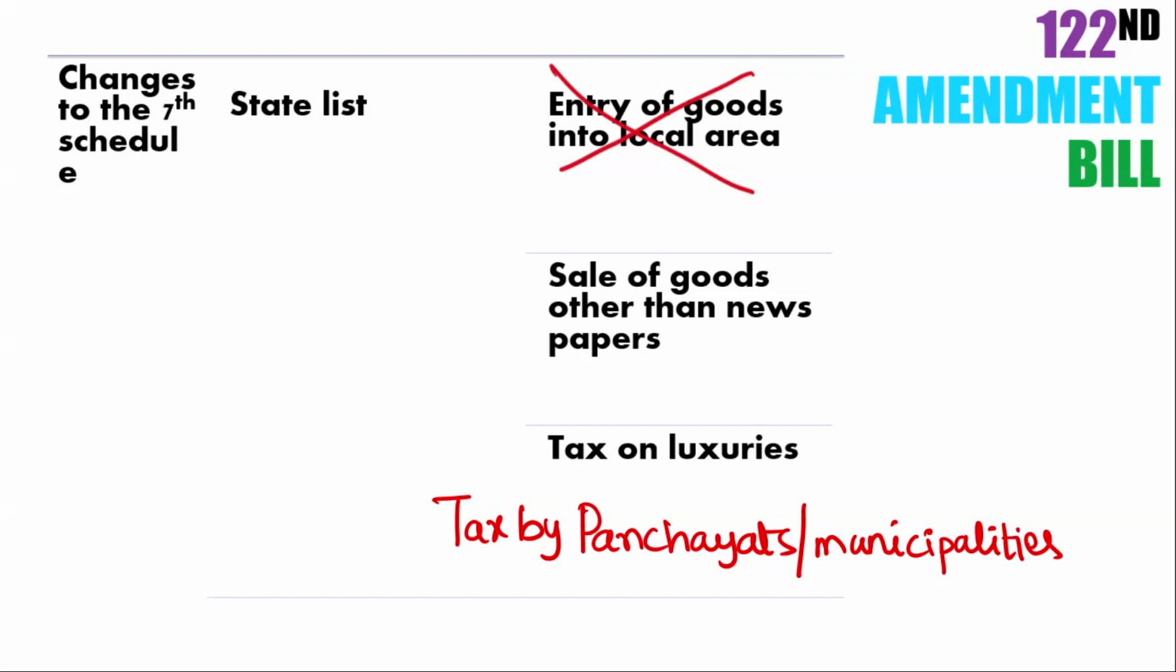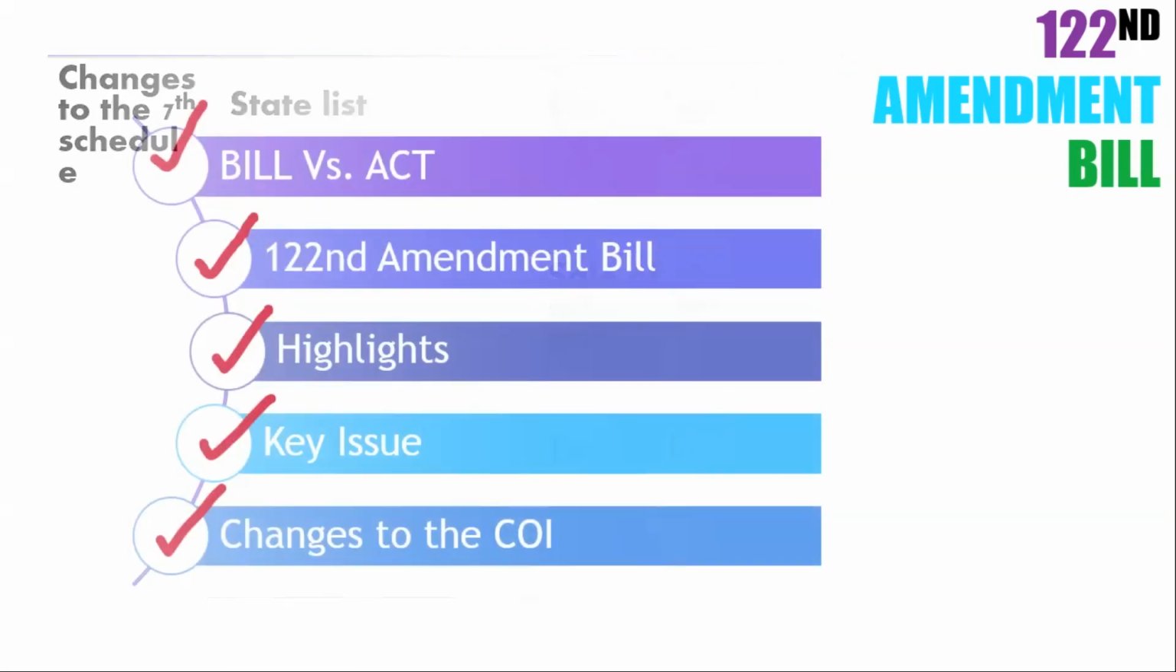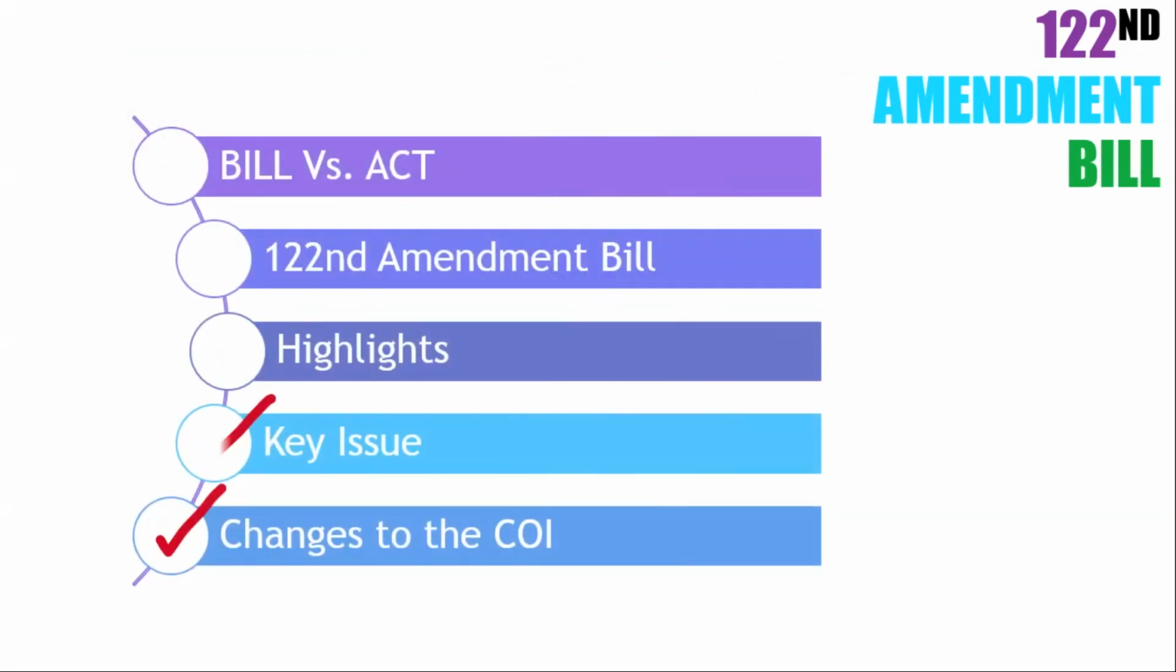So this is about the 122nd Constitutional Amendment Bill, which is also the 101st Constitutional Amendment Act, dealing with the goods and service tax. We learnt about the differences between a bill and an act, highlights of the 122nd bill, key issues of the bill, what is an ideal GST, whether our GST is an ideal one or not, and also the amendments and changes made to the Constitution of India.